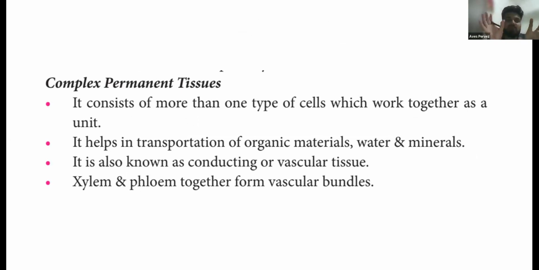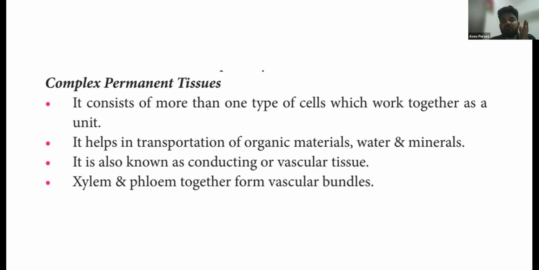Simple permanent tissue, if it is simple, that means one type of tissue. If I'm talking about a particular type of tissue, let's say parenchyma or collenchyma, then all the collenchyma tissue is going to have the same kind of cells. But complex permanent tissue is not going to have only one type of cell. We have written that the xylem is a tissue made up of four different types of cells: tracheids, vessels, xylem parenchyma, and xylem fiber. So this is going to have four different types of cells.